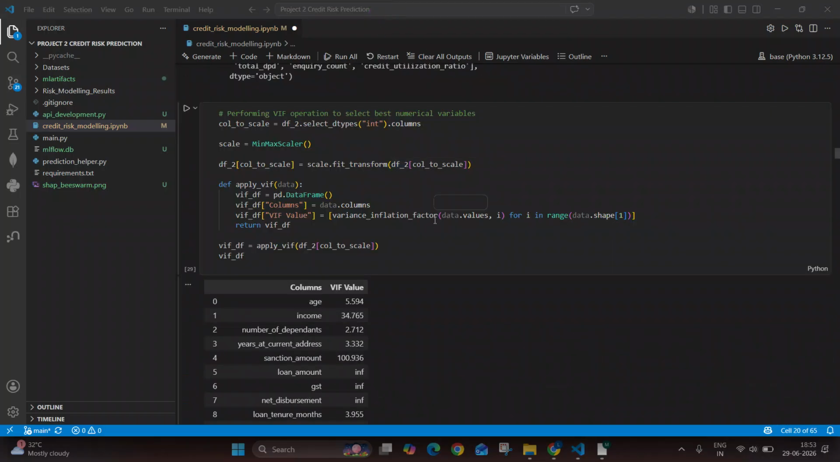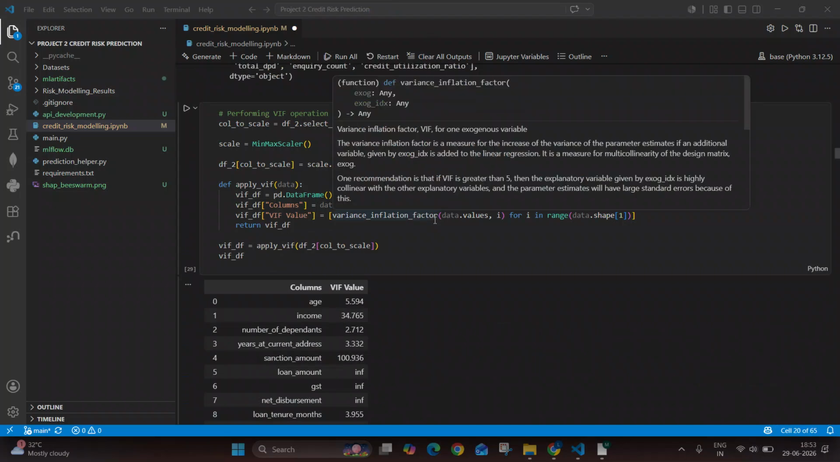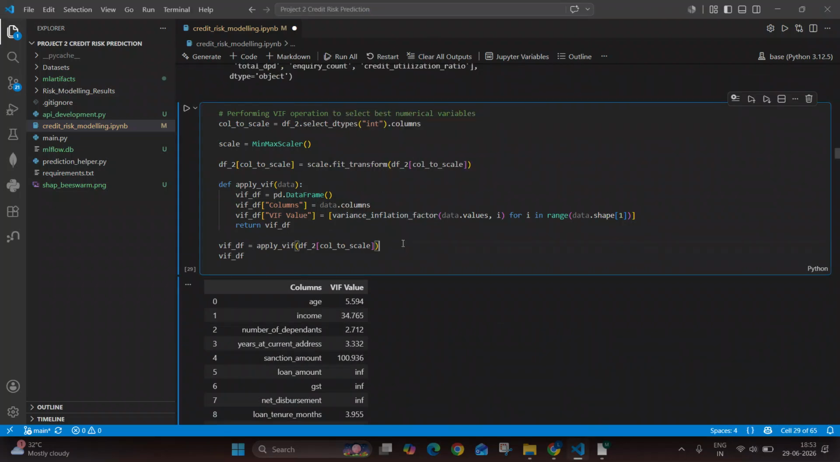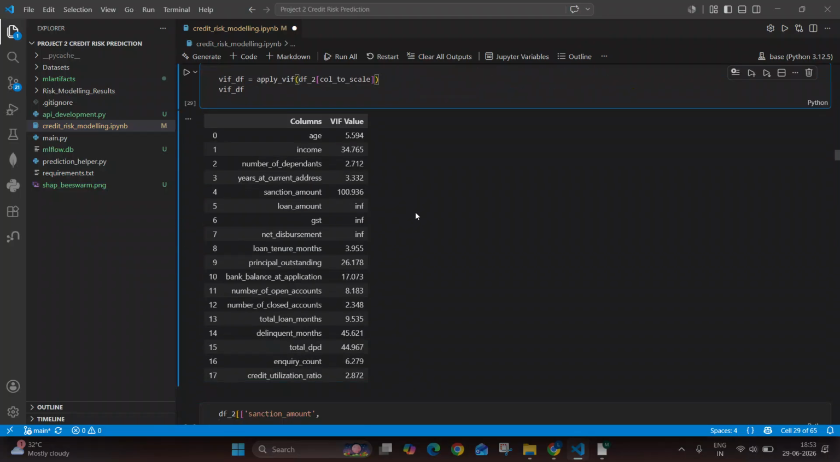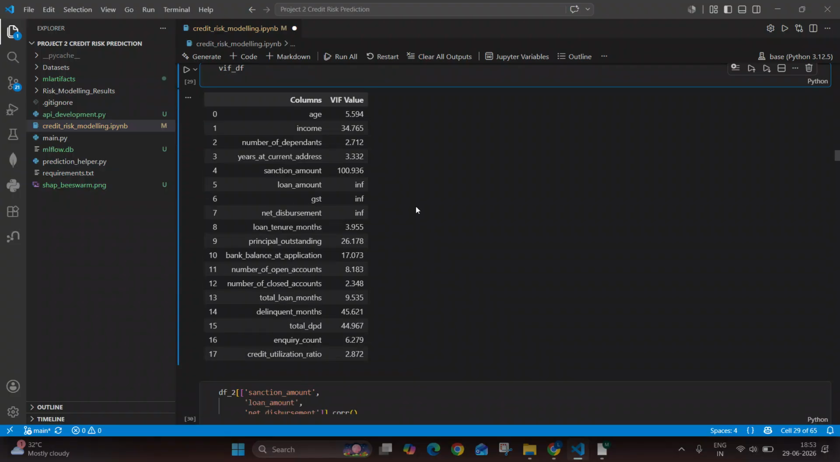Next thing that we have performed is using the VIF method so that we can consider the most important numerical variables that are present in our data set. So after performing this, this is the result that we got, and we can clearly see that there are certain variables that are having too high VIF values. So we will not consider those.